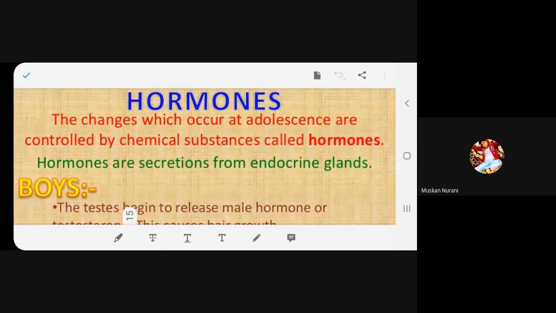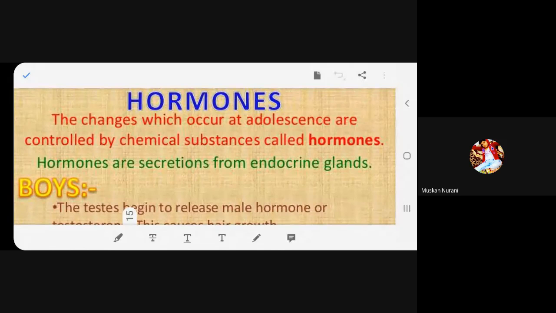So whatever changes are happening in your body are only due to the hormones produced by endocrine glands, and these hormones are let into the blood. The hormones are produced by endocrine glands and let into the blood. And through the blood, these hormones reach all parts of the body. Did you understand?